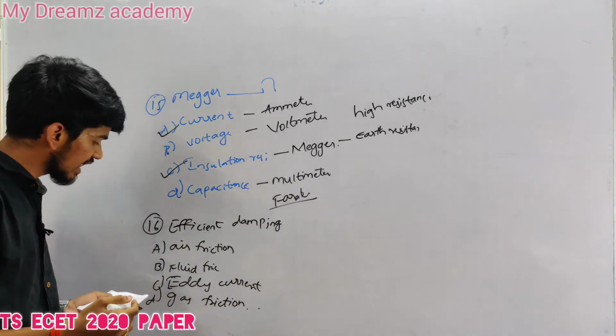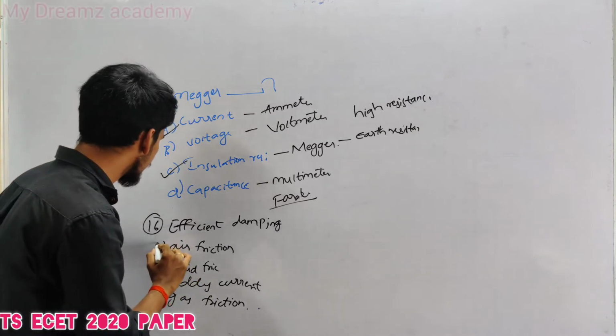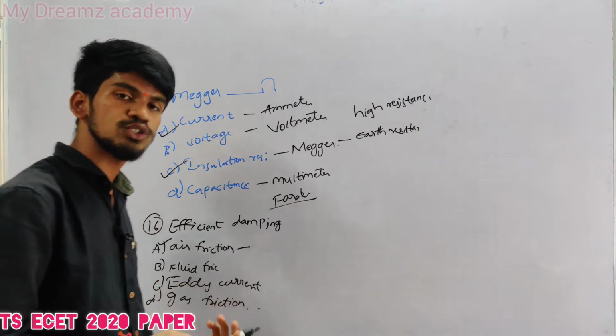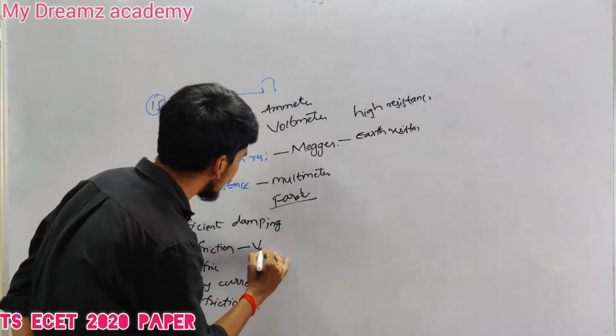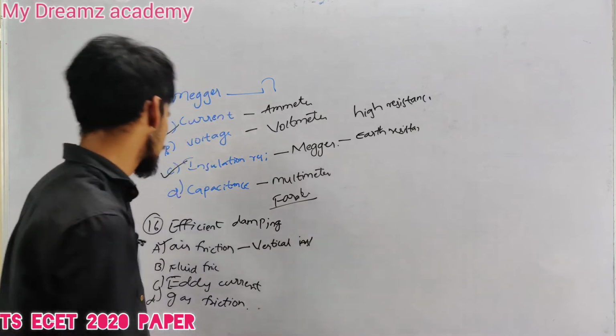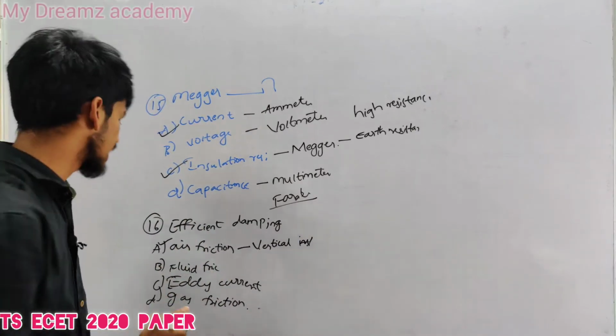As we discussed in earlier questions, air friction damping is used only for vertically placed instruments or vertically placed objects.